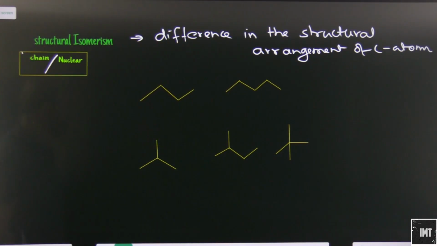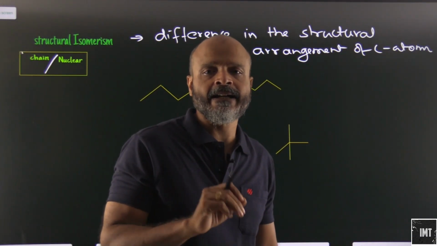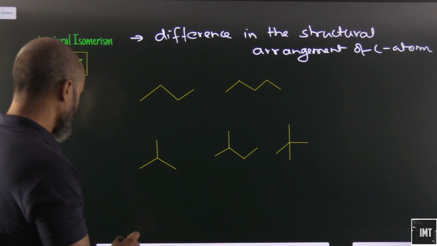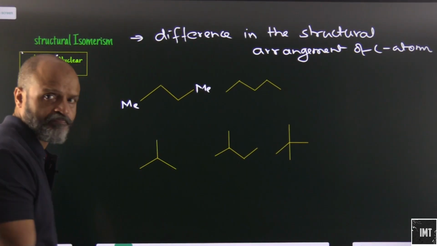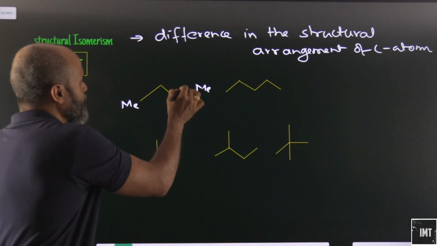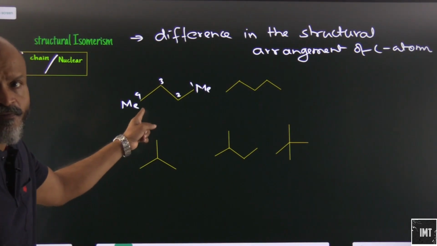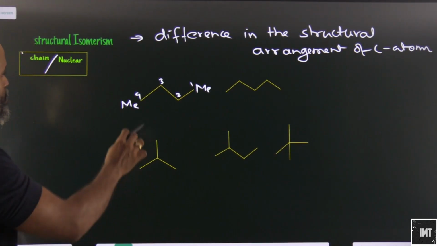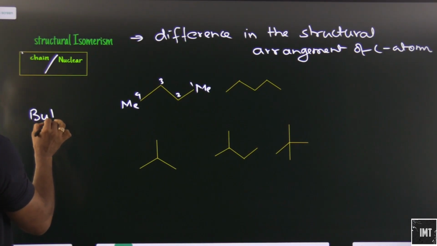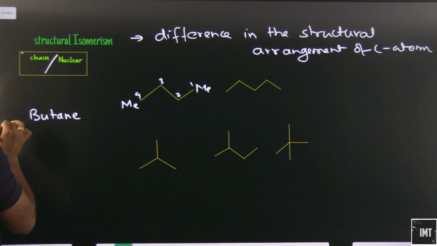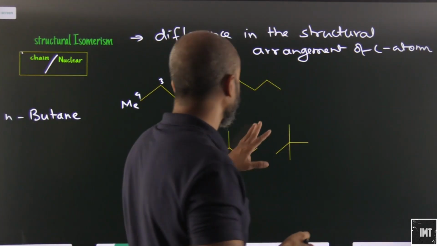This is chain isomerism. Let's name these compounds and analyze how they work. Let's say I attach a methyl group here and a methyl group here. This is plain and simple. If I start from here, 1 2 3 4, or from the other end, it makes the same thing. Since it is 4 carbons, we will call it butane. So we can say that it is n-butane, or simple butane.